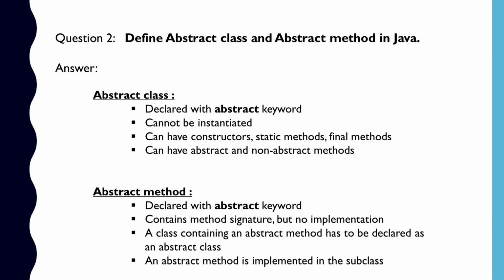Now, sometimes it may happen that an abstract method is not implemented in the subclass. In that case, you have to declare that subclass also as an abstract class. You must remember that if you inherit an abstract class, then you must provide the implementation to all of its abstract methods. Otherwise, you have to declare the subclass also as an abstract class.